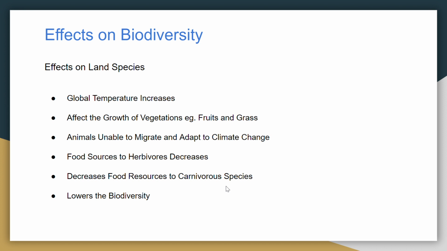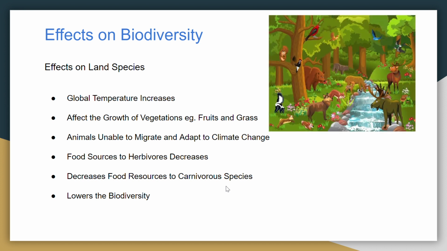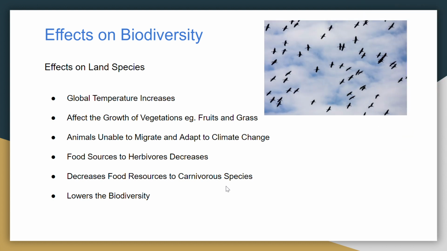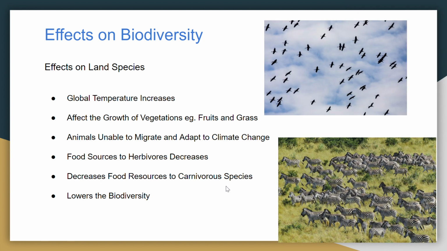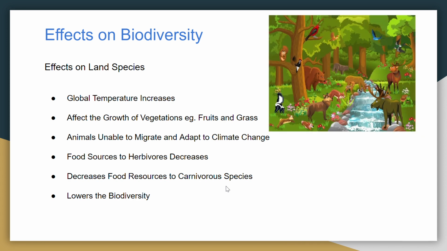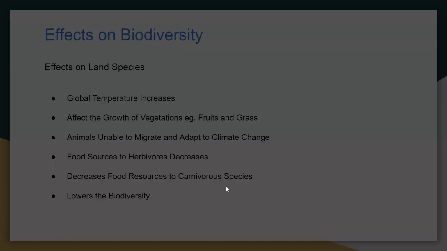And for land species, the global temperatures will affect the growth rates of the vegetation in the forest, like the fruits and the grass that the animals living in the forest eat. And if their food source decreases, then the animals are required to migrate, and if they cannot migrate as fast as the climate change, then they will not be able to adapt to the change, and the herbivores in the forest will decrease, and the carnivorous species will follow as well. Therefore, the biodiversity in the forest will also lower.